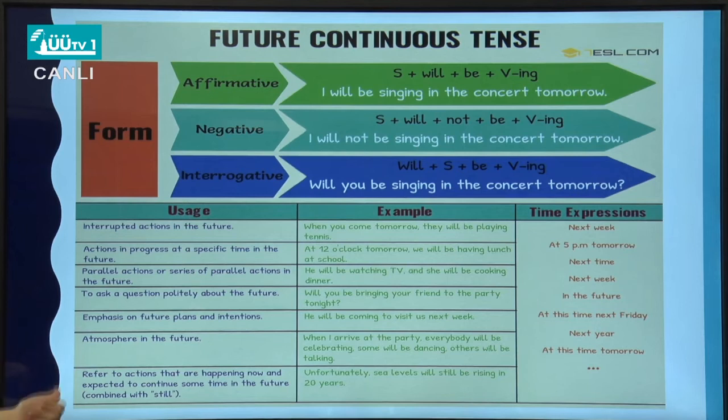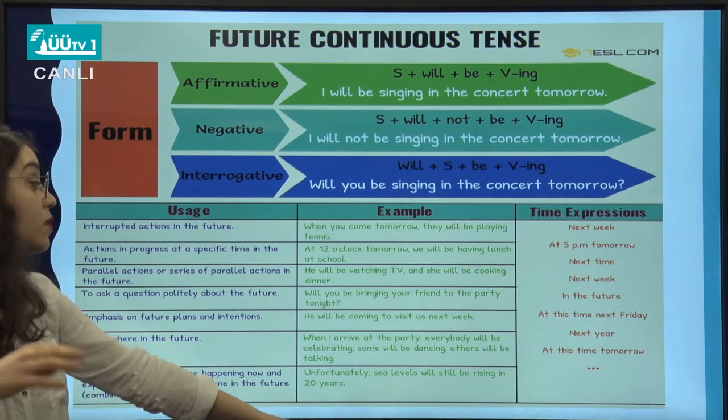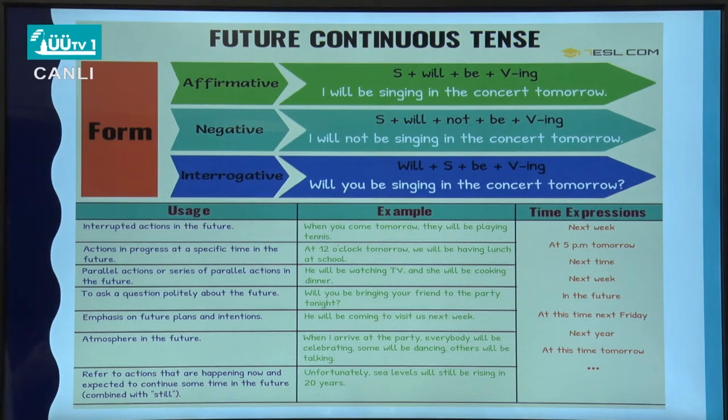And also, we can use it for actions that are happening now, but are expected to continue in the future. Then you can use future continuous tense, like, unfortunately, sea levels will still be rising in 20 years. This word still is important. It tells us that it has been going on for a while, okay? So the sea levels are rising now, and they're going to continue to rise in the future. Then we can use future continuous.